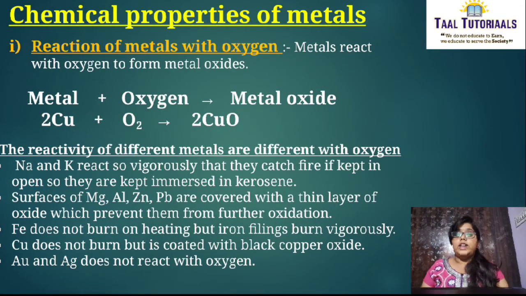Then surfaces of magnesium, aluminium, zinc, lead are covered with a thin layer of oxide. Why? To prevent them from further oxidation. Next, iron does not burn on heating, but iron filings burn vigorously. And copper does not burn, but it is coated with black copper oxide. Then silver and gold do not react with oxygen. These are all the different metals, how they react with oxygen.